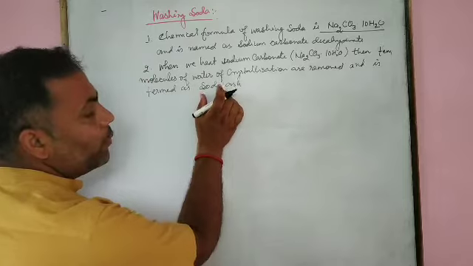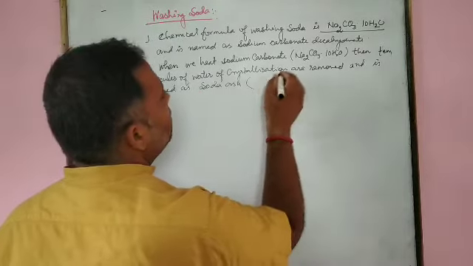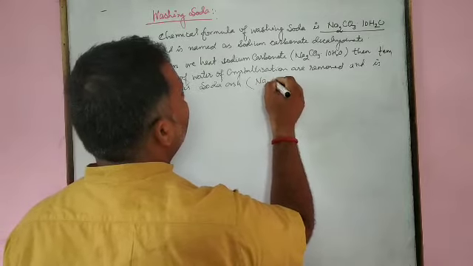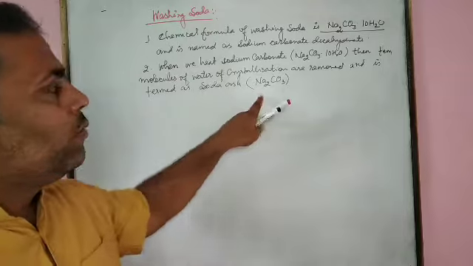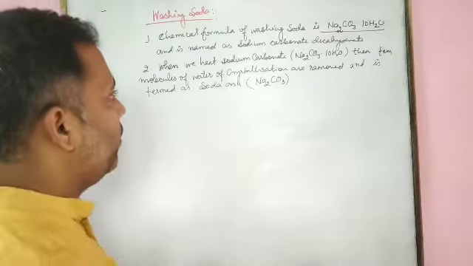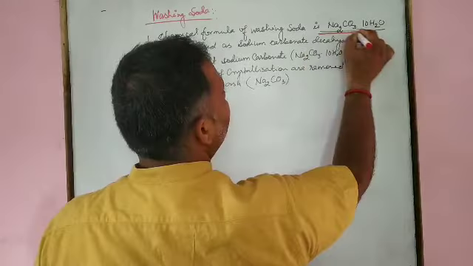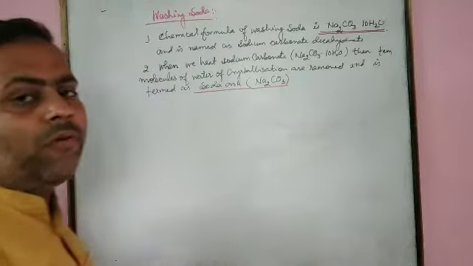Soda means a compound of sodium, as you know, and it has the chemical formula Na2CO3. So we know what washing soda is, what soda ash is, and what their chemical formulas are.